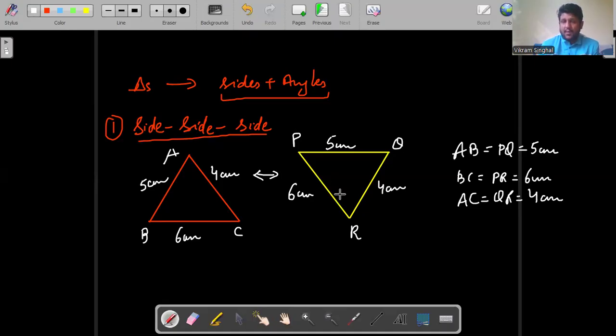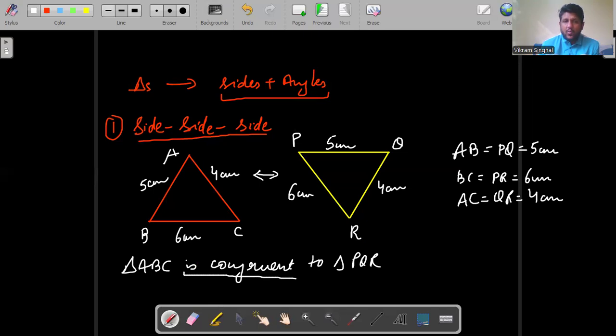Now, what is the geometrical symbol? How do I write that triangle ABC is congruent to triangle PQR? Do not write "triangle ABC is congruent to triangle PQR". Instead, we have a short form for "is congruent to". In geometrical notation it is written as this. This is the symbol for "is congruent to". So I write it as triangle ABC is congruent to triangle PQR. This is the exact statement that we write.